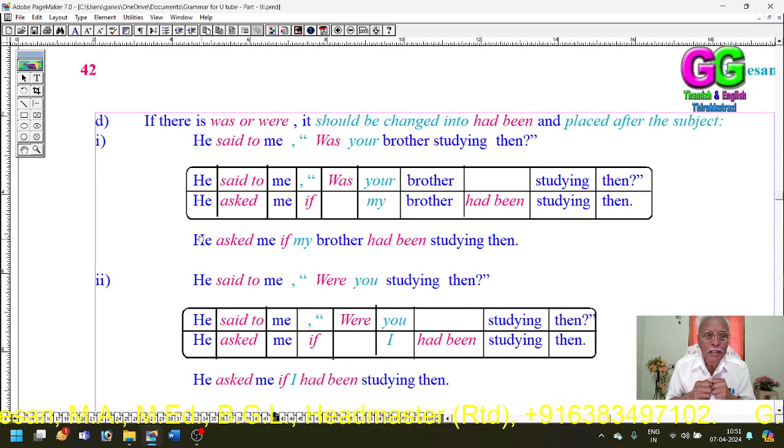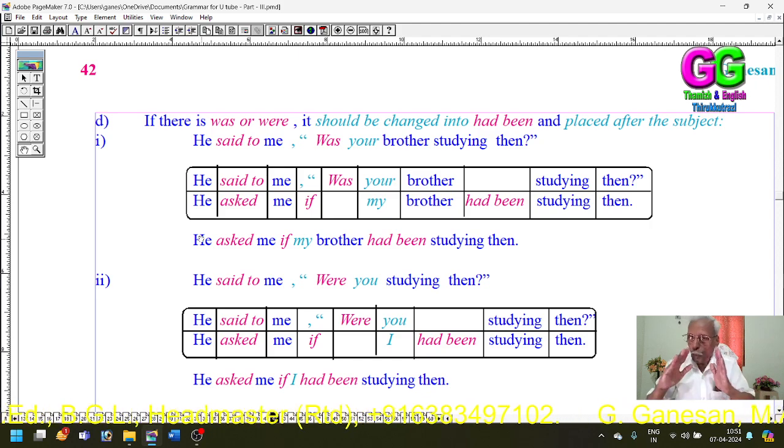Then, regarding was or were. If there is was or were in the direct question, then was and were should be changed into had been. Was and were both should be changed into had been and placed after the subject.